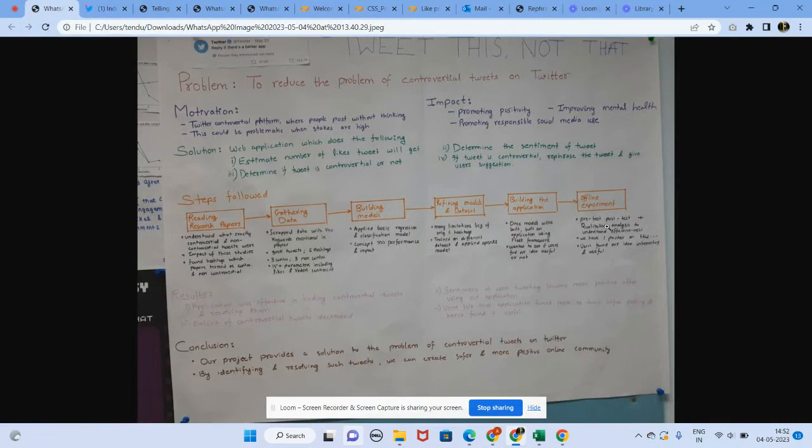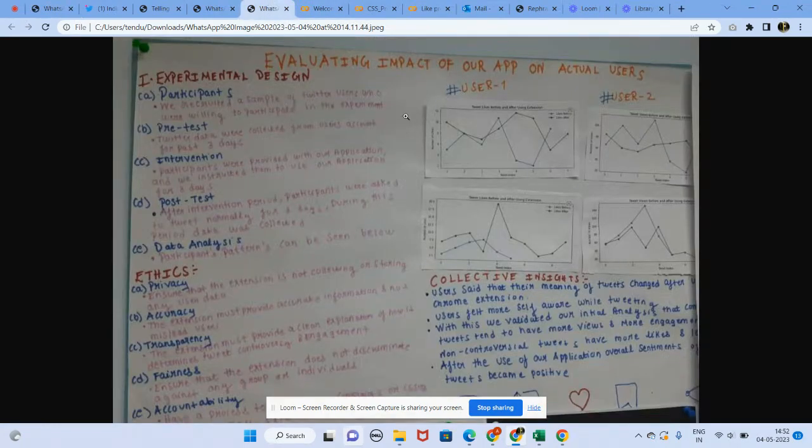Once we were done with building the application, we tried doing an offline experiment. We did a pre-test, post-test experiment where we first found two users who post frequently on LinkedIn and Twitter. Then we analyzed their behavior for 2 days. Then we gave them our application, tested it, and analyzed the results after giving them the application. This is what the results of our offline experiment were. You can pause the video and see the complete experimental design and ethics, as we are limited on time.